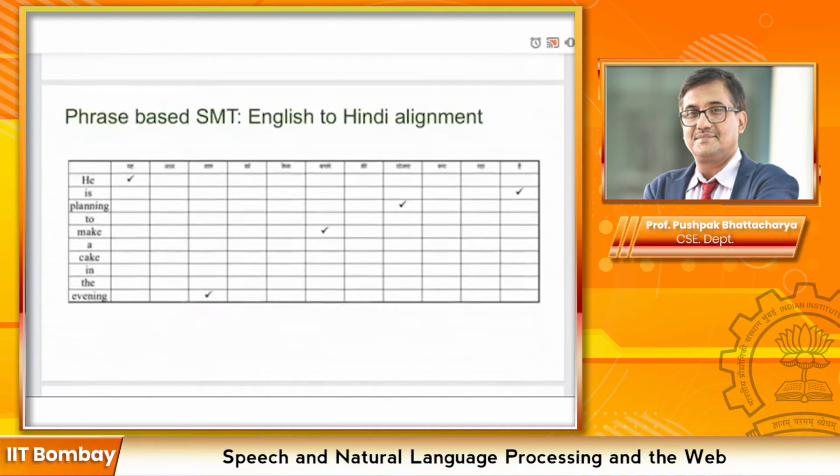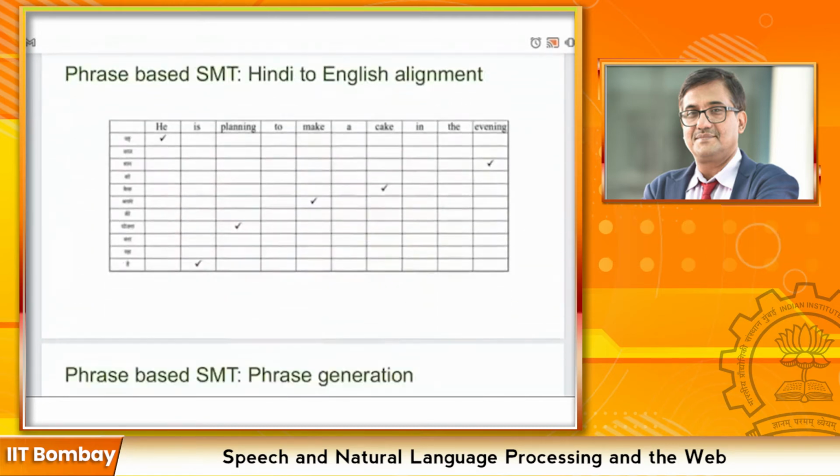So the example: he is planning to make a cake in the evening. वह आज शाम को केक बनाने की योजना बना रहा है. From English to Hindi alignment, this is a table that he is aligned to वह, it is aligned to है, planning is aligned to योजना, make is aligned to बनाने, and similarly other words. This is fetched from the phrase table. Similarly, Hindi to English alignment, he is aligned to वह, and similarly all other words. This way we get two-way alignment from English to Hindi and Hindi to English.